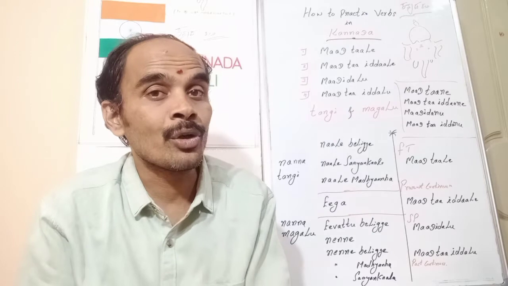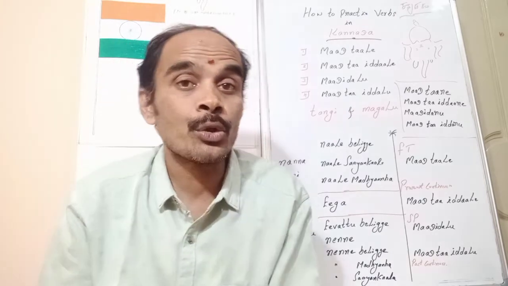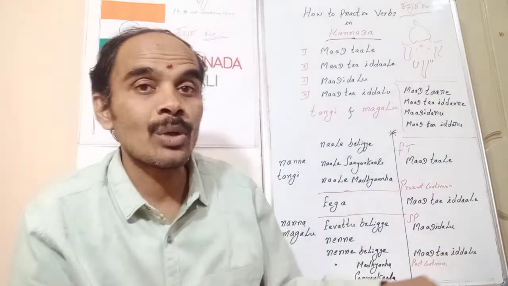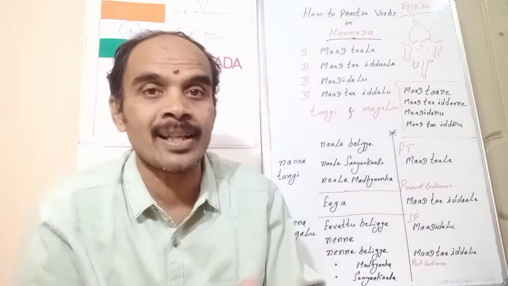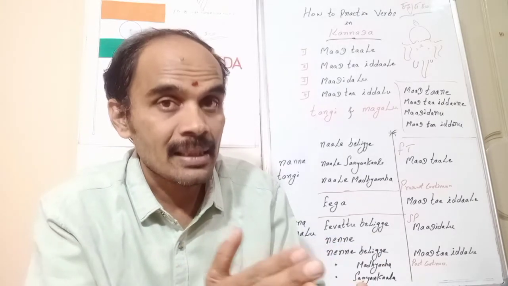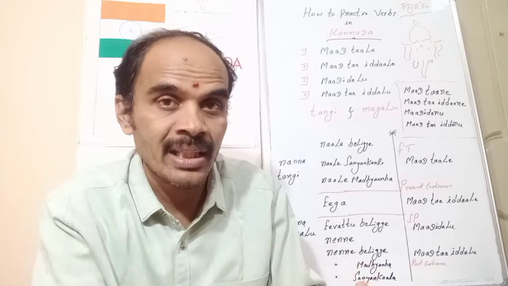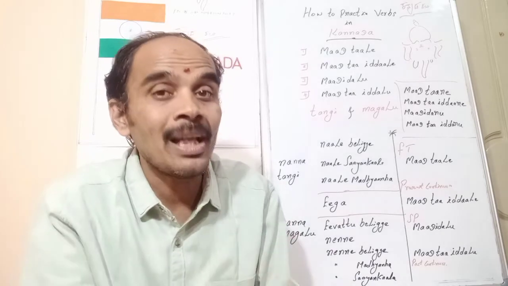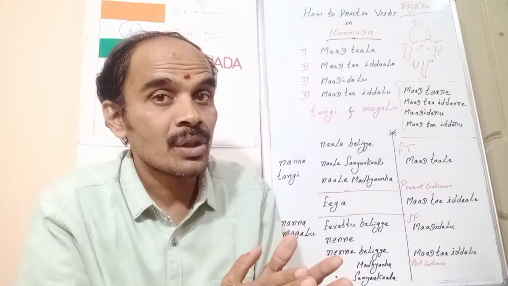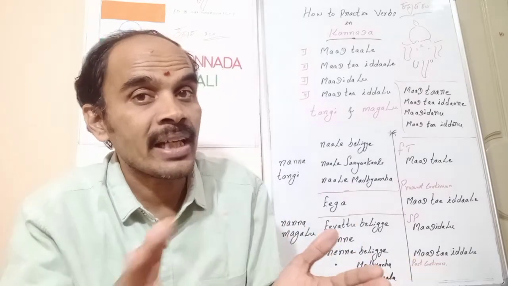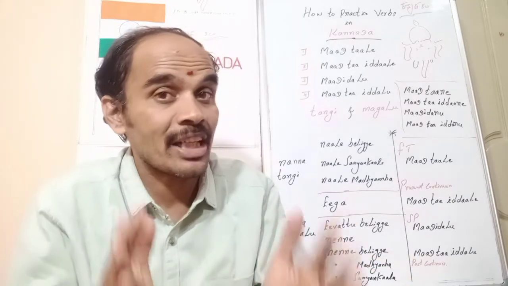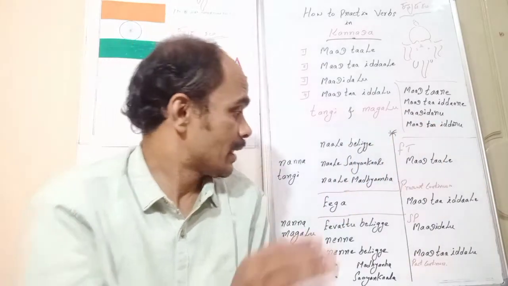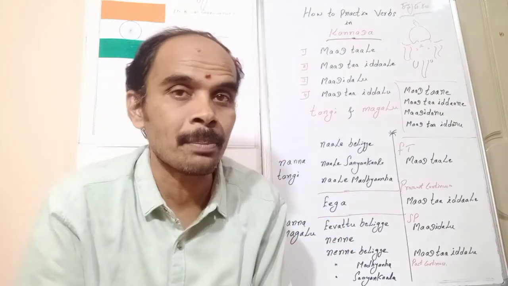Fine. And what about the past continuous? To do the past continuous, we should know that the ಮಾಡ್ತಾ ಇದ್ದಳು, whatever the iddaLu is nothing but she was there. But if I say ನನ್ನ ತಂಗಿ ನೆನ್ನೆ ಮಧ್ಯಾಹ್ನ ಆಫೀಸ್ನಲ್ಲಿ ಇದ್ದಳು, that means she was in the office. But same iddaLu we can apply with the verb ಮಾಡು plus ತಾ. But after ಮಾಡು, if I take ತಾ and then add iddaLu, that shows the past continuous. That means the work was actually doing. So that means ಮಾಡ್ತಾ ಇದ್ದಳು, she was doing that particular work, whatever it is.